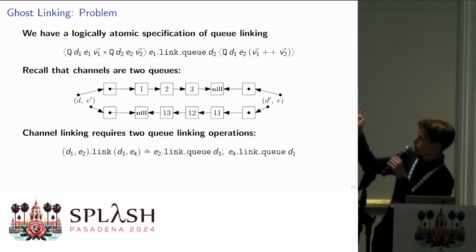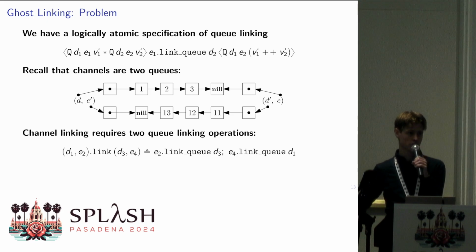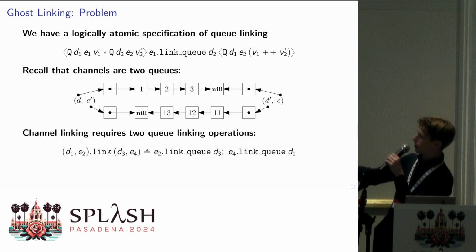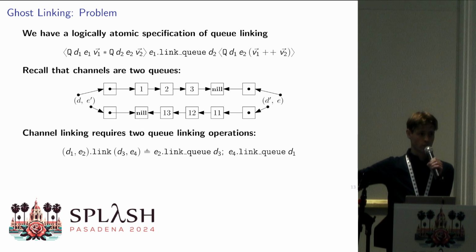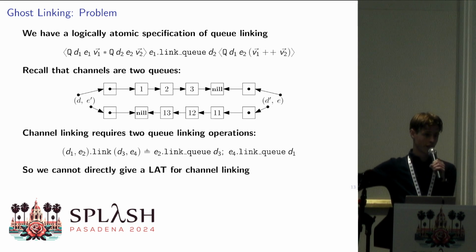Now if we want to do anything with linearizability for the channels, we can't do that because we have two of these linearization points, one for one side of the channel and one for the other side of the channel. So we cannot directly give a logically atomic triple.